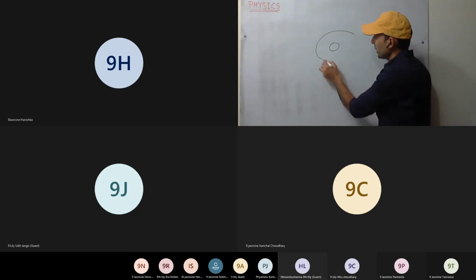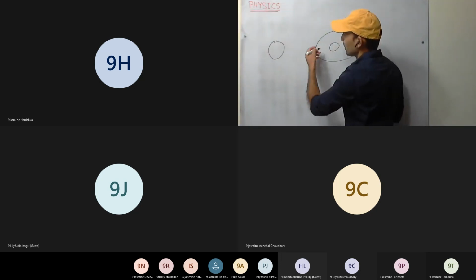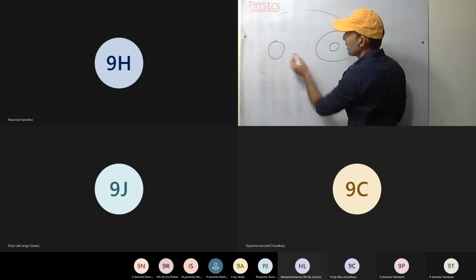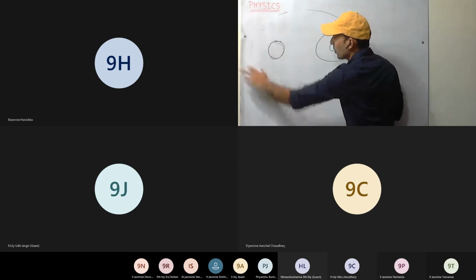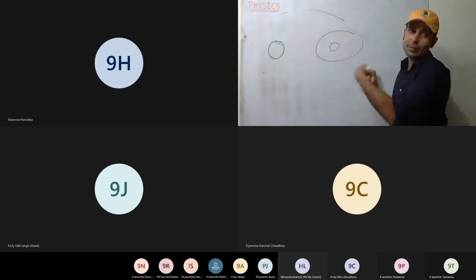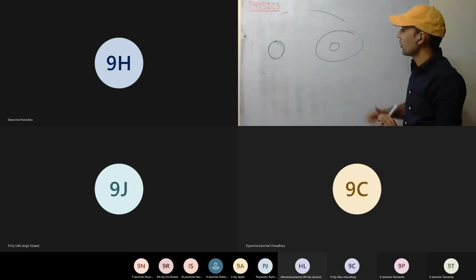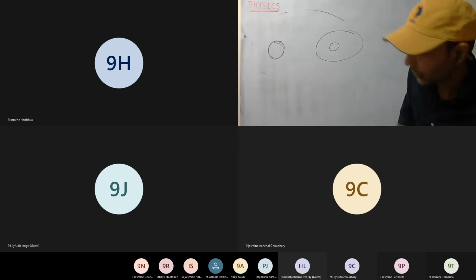Around the sun, the planets revolve. The sun is as well revolving around the black hole at the center of the Milky Way, and around it the whole planetary systems are moving. Many planetary systems are there. They are continuously moving, and why they are in motion, I'll go into that.